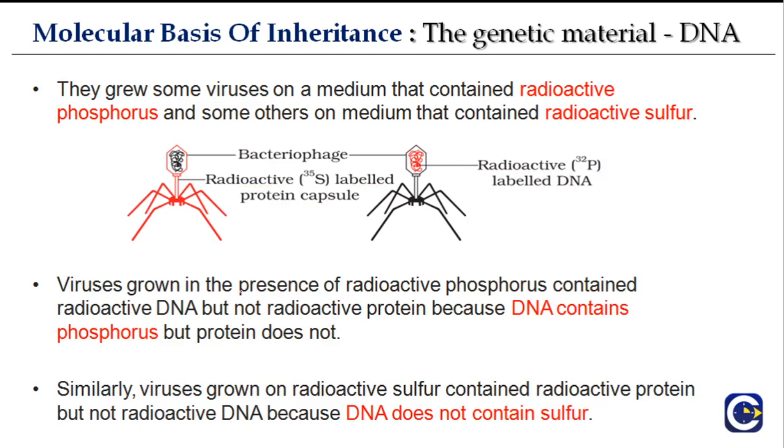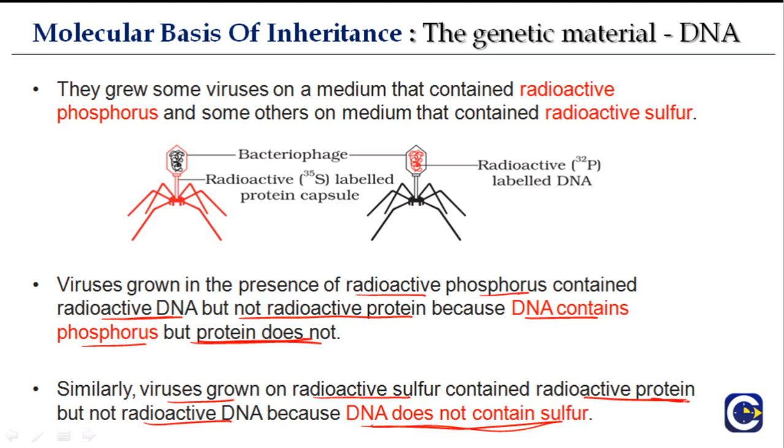Okay, so viruses grown in the presence of radioactive phosphorus contained radioactive DNA but not radioactive protein, because DNA contains phosphorus but protein does not. And why does DNA contain phosphorus? Because of the presence of the phosphate groups. Similarly, viruses grown on radioactive sulfur contained radioactive protein but not radioactive DNA, because DNA does not contain sulfur. And why does protein contain sulfur? Because of the presence of amino acids that have sulfur, for example, one of them being methionine. Okay, so this should be very clear.